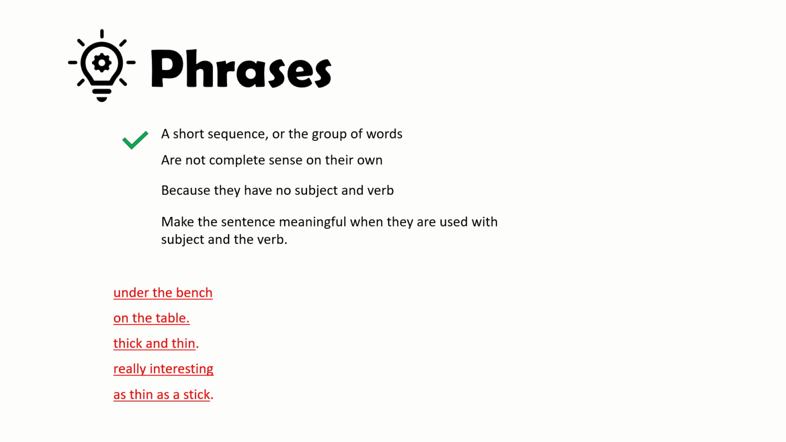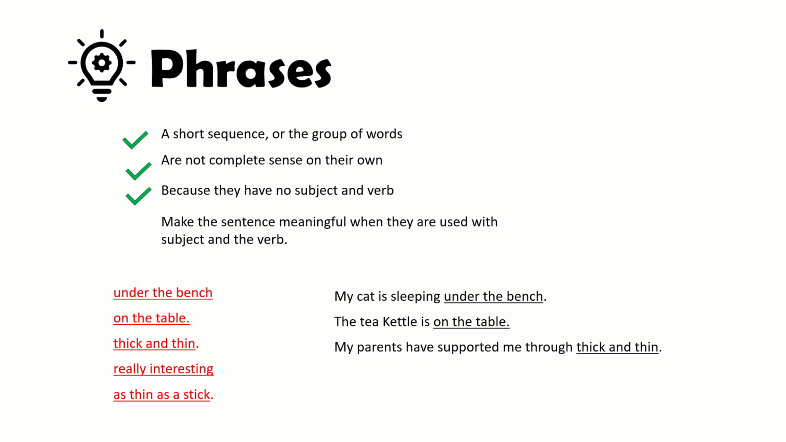It means simply a group of words is there and they are not giving a complete sense of anything, just because they have no subject and verb. If these are used in a sentence like this, then they will give the complete meaning. My cat is sleeping under the bench. The tea kettle is on the table. My parents have supported me through thick and thin. The movie that you recommended was really interesting. He is as thin as a stick.